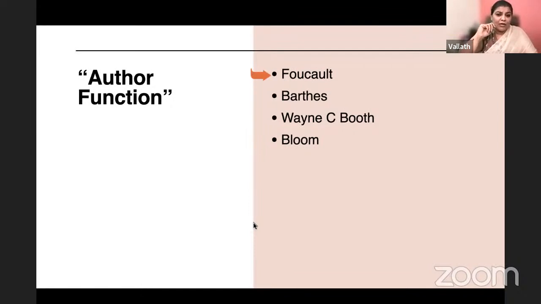Roland Barthes talked about death of the author. He talked about author God, isn't it? Wayne C. Booth talked about implied author. Harold Bloom talked about misreading, misprision, anxiety of influence, revisionary ratios. What are the different terms of Michel Foucault? Michel Foucault talked about power in so many ways, isn't it?